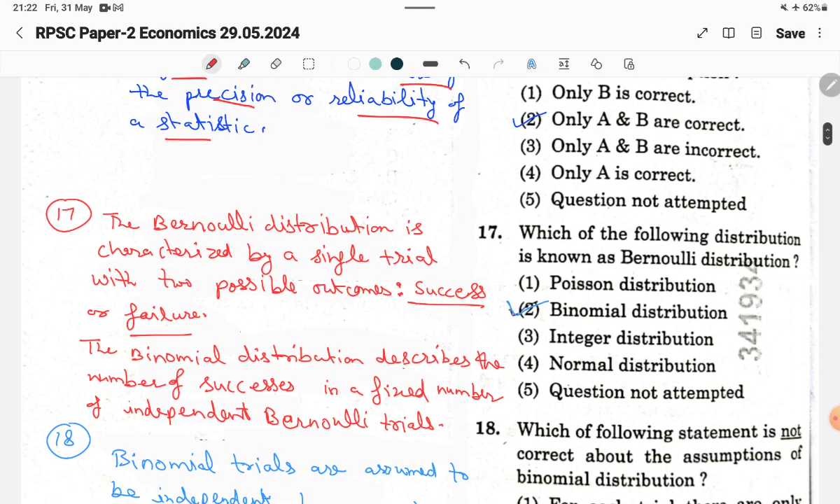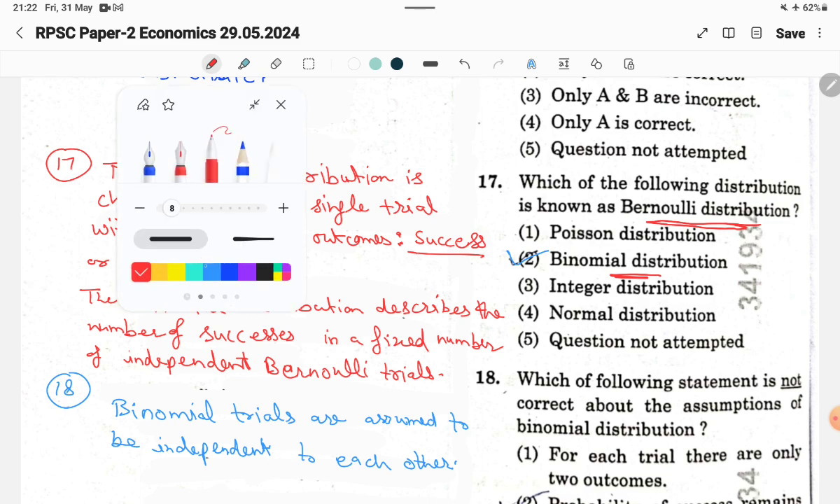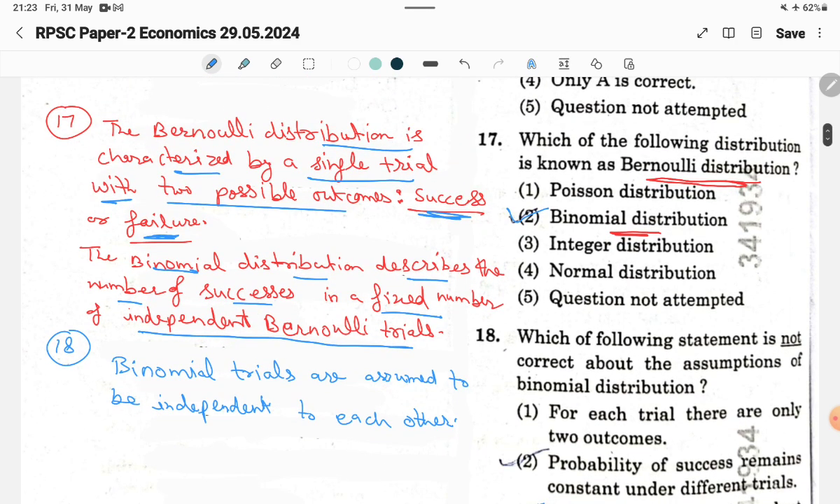Now the question number 17, which of the following distribution is known as Bernoulli's distribution? So binomial distribution is also called the Bernoulli distribution. The Bernoulli distribution is characterized by a single trial with two possible outcomes. And one is the success, and second will be the failure. The binomial distribution describes the number of successes in a fixed number of independent Bernoulli trials. So answer will be the second one of this 17th question.